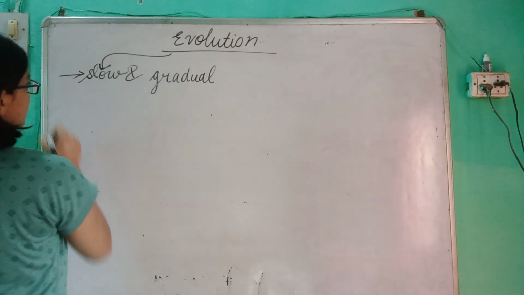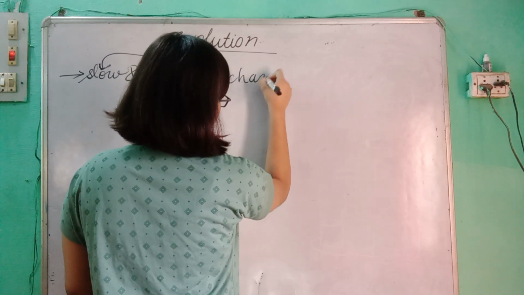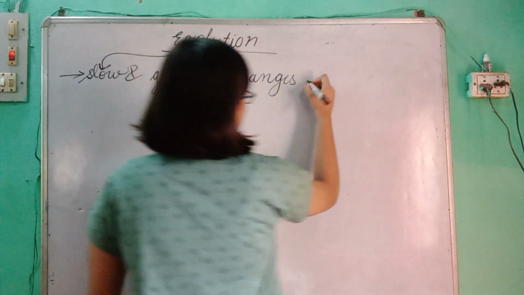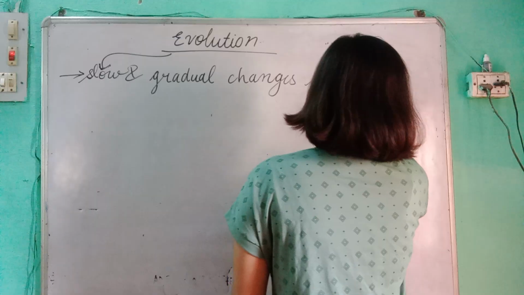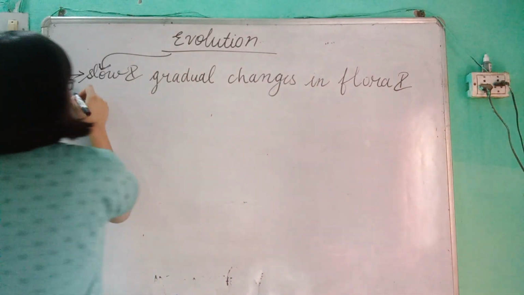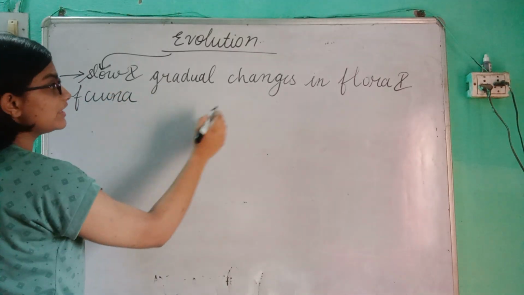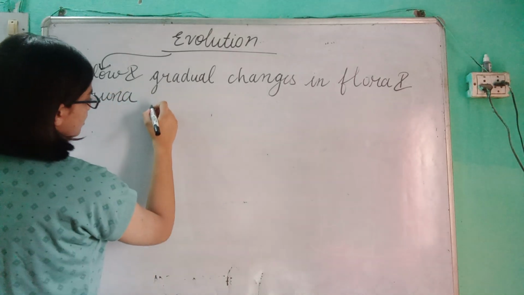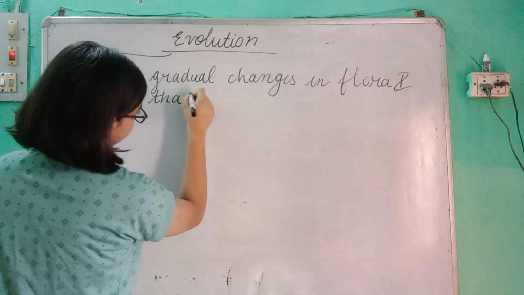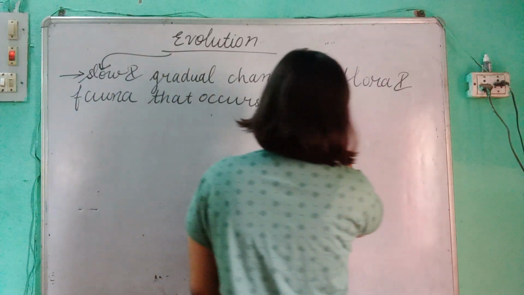Definition of evolution says that evolution is a slow and gradual change in flora and fauna that occurs over millions of years.